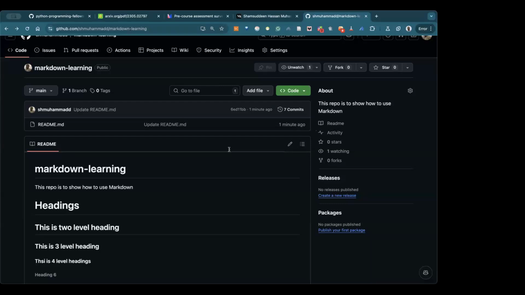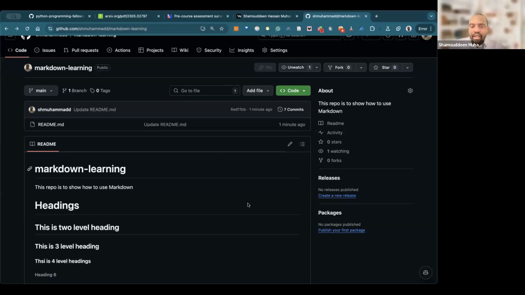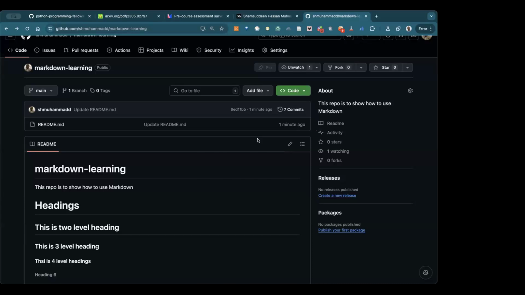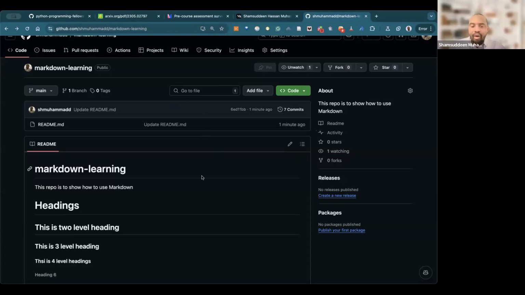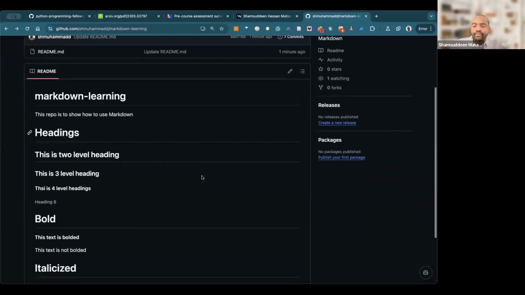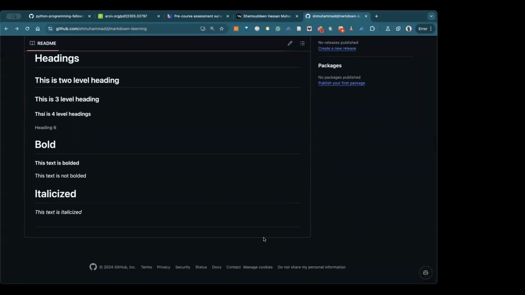Hello, sir. Yes. Your screen is not showing. You only see your picture. Oh, hey everyone, can you see my screen? Type yes if you can see my screen. Yes, we can see your screen. Okay, so they can see my screen. Maybe you have an issue. You can log out and come back, I think, and take the process of creating the Markdown learning again.